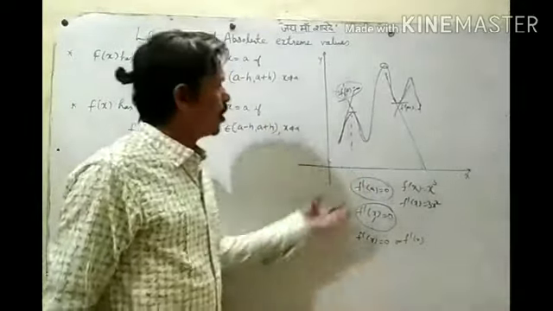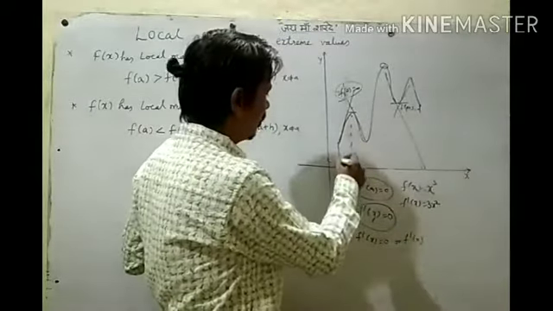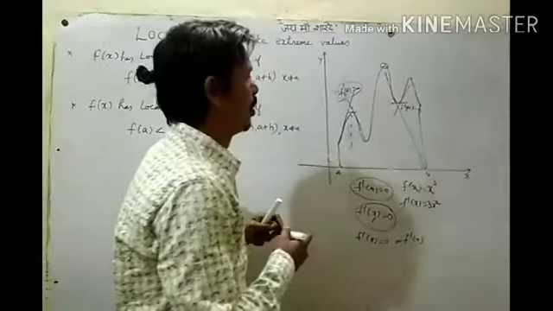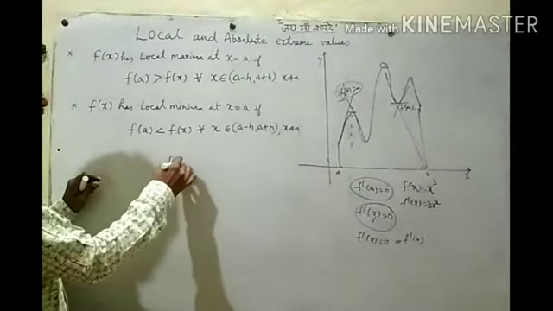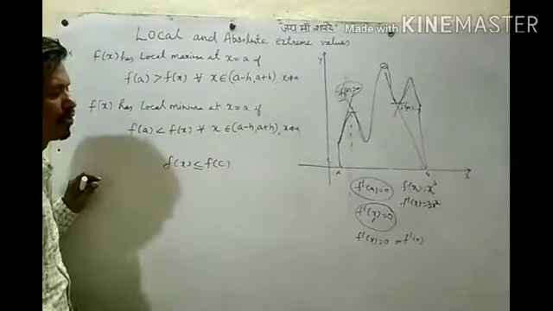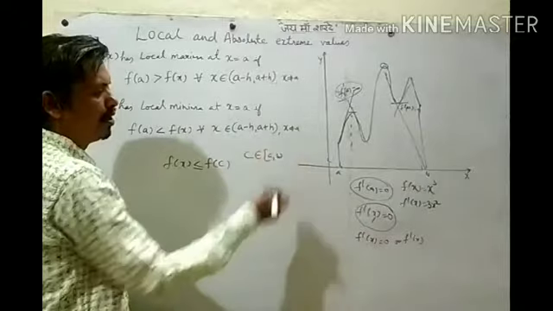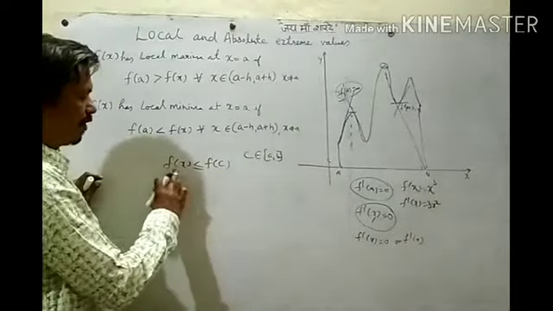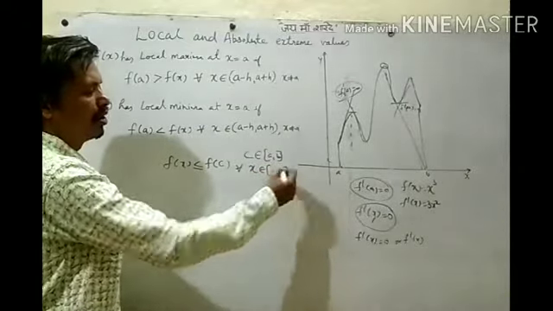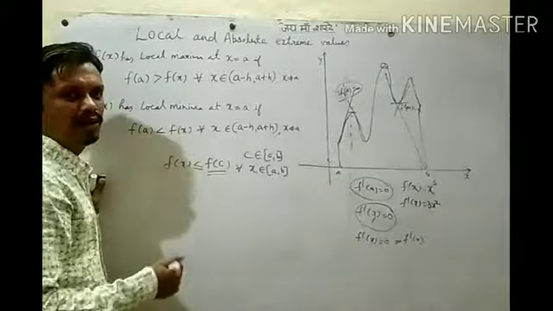Now we'll see absolute maximum and absolute minimum value. Consider the closed interval a to b. If f of x is less than or equal to f of c, where c belongs to this closed interval ab, for all x belonging to this interval ab, then we say f of c is the absolute maximum value.